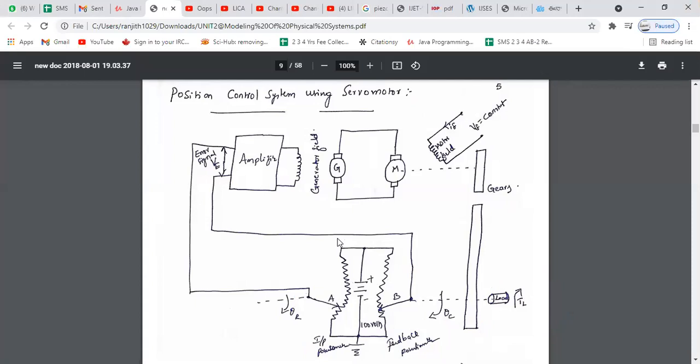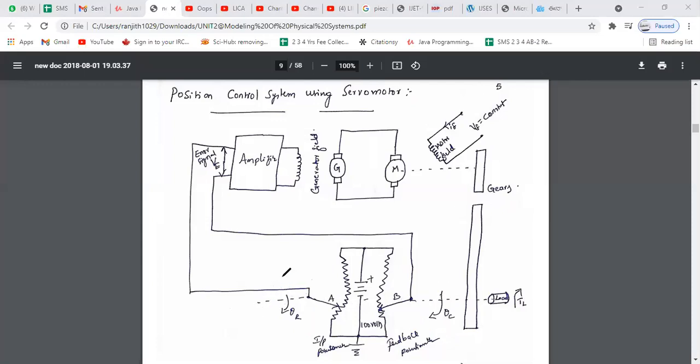Right, to input potentiometer. So theta C is the current position. C means current position, and this is the angular position. Okay, theta R means reference position, right? So theta R and theta C.